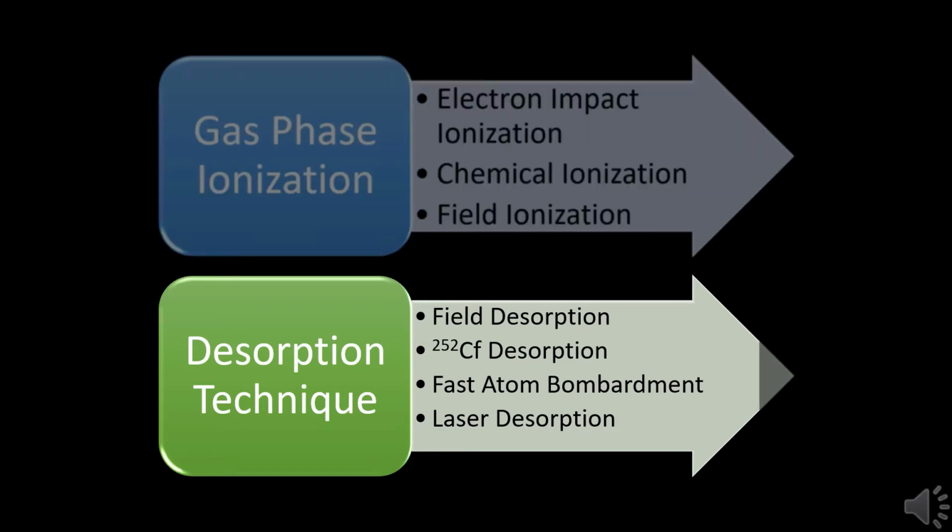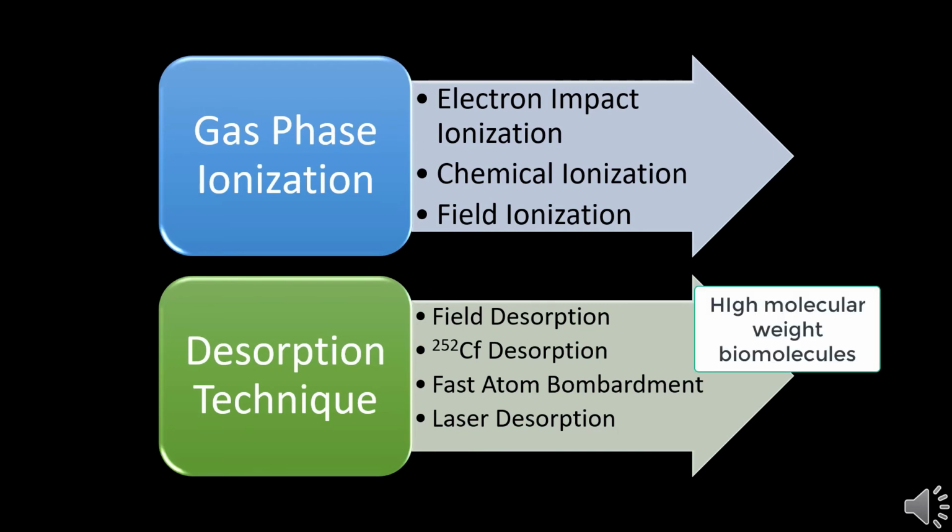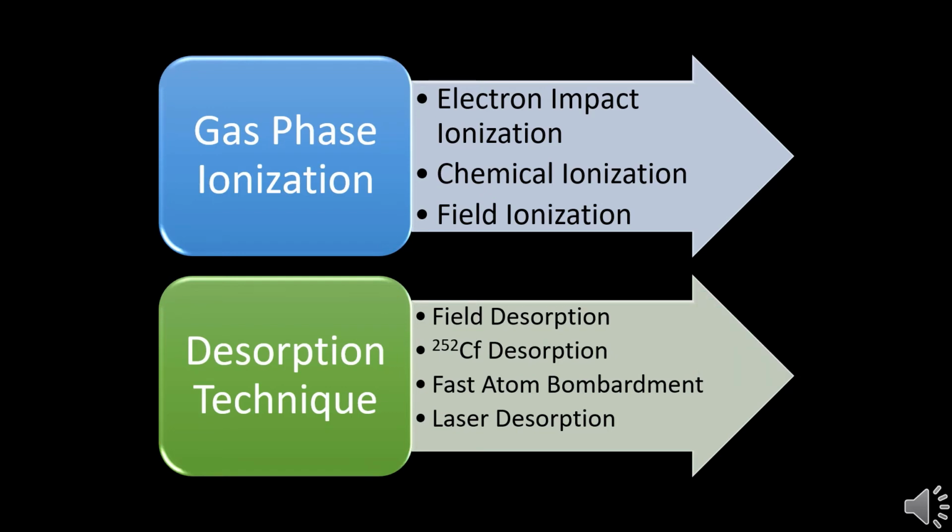Among different desorption techniques, field desorption, californium-252 desorption, fast atom bombardment desorption or FAB, and laser desorption, in the FAB method mostly even electron species are identified. And as I have already discussed, this desorption method is utilized only to analyze the condensed phase of a sample. Californium desorption technique is excellent for the analysis of high molecular weight biomolecules. Again, the laser desorption method is quite a fast technique for analysis.